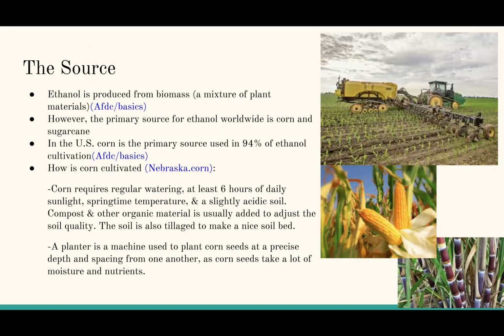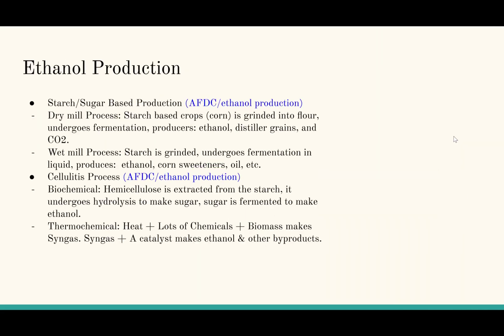So how's corn cultivated? Corn requires regular watering, at least 6 hours of daily sunlight, springtime temperatures, and a slightly acidic soil. Compost and other organic material is usually added to adjust the soil quality. The soil is also tilled to make a nice soil bed. A planter is a machine used to plant corn seed at precise depths and spacing from one another, as corn seeds take a lot of moisture and nutrients.